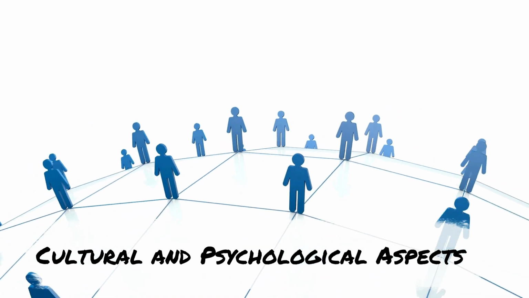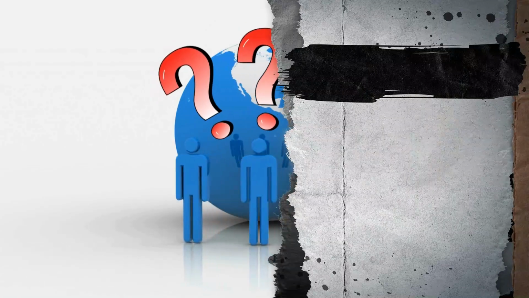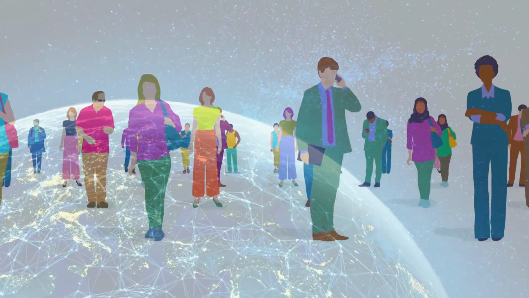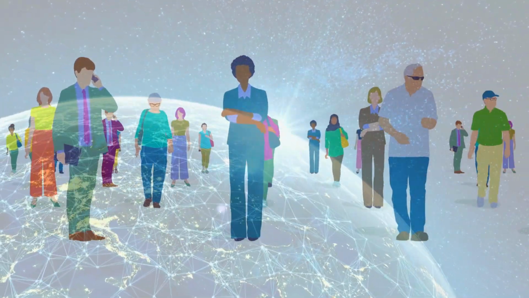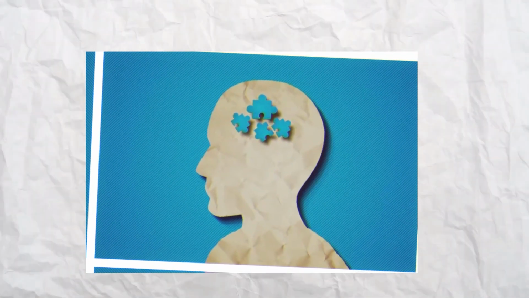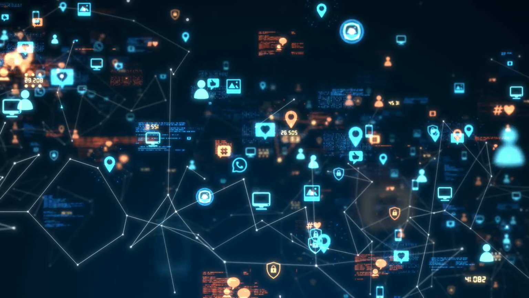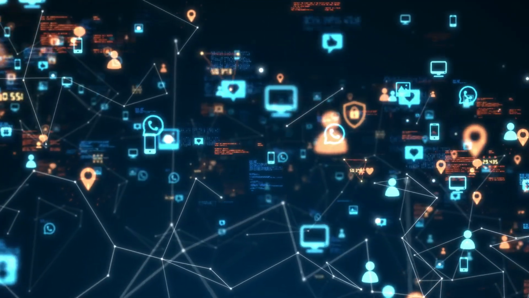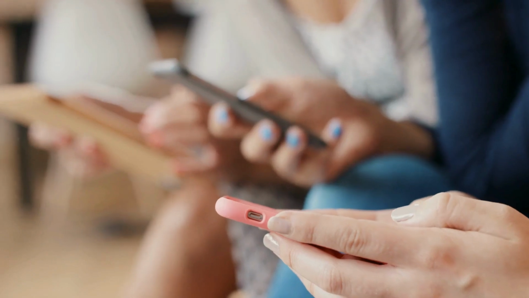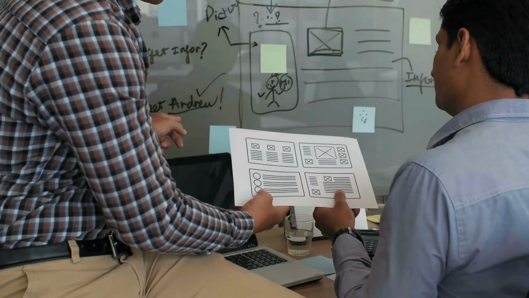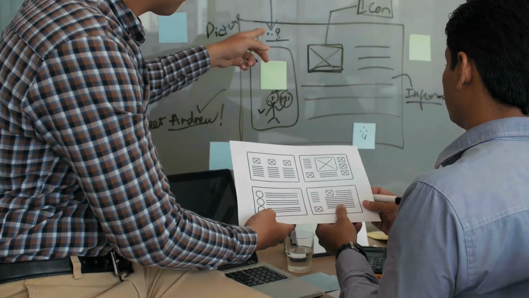Cultural and psychological aspects. Why do some people cling to the flat Earth theory despite overwhelming evidence to the contrary? Understanding the psychological and cultural factors is key. Psychological factors such as cognitive biases and distrust in authorities play a significant role. Online communities and influencers also amplify these beliefs, creating echo chambers that reinforce flat Earth ideas. We encourage you to engage with credible sources and approach conspiracy theories with a critical mind. Knowledge and skepticism are powerful tools in discerning truth from fiction.